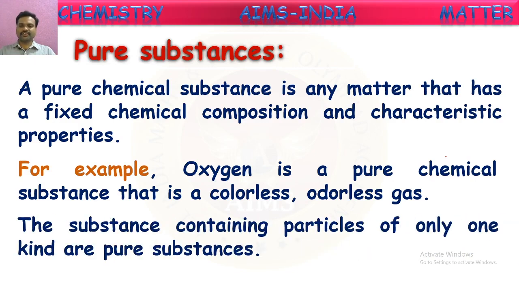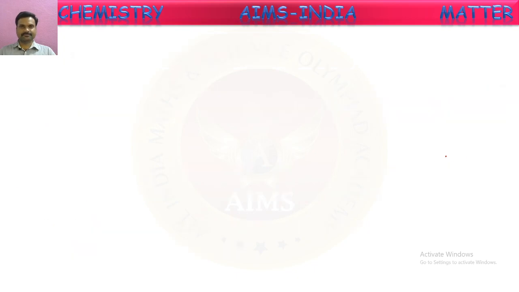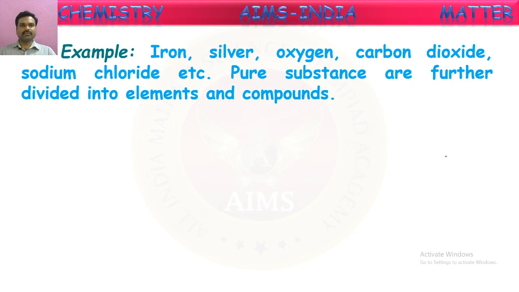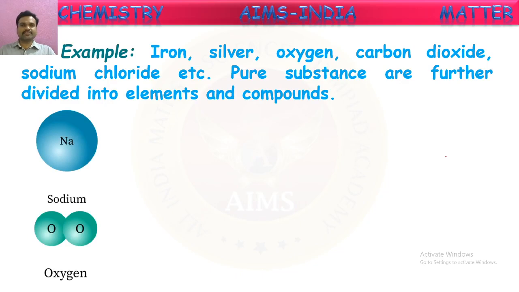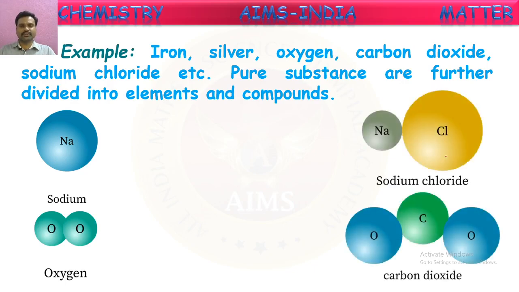Substances containing particles of only one kind are pure substances. If it contains only one kind of particle, then it is called a pure substance. Here are some examples of pure substances: iron, silver, oxygen, carbon dioxide, sodium chloride. Iron, silver and oxygen are all elements in pure form, made up of only one kind of atom. Carbon dioxide and sodium chloride are also pure substances, but they come under compounds, because their particles are made up of more than one kind of atom.